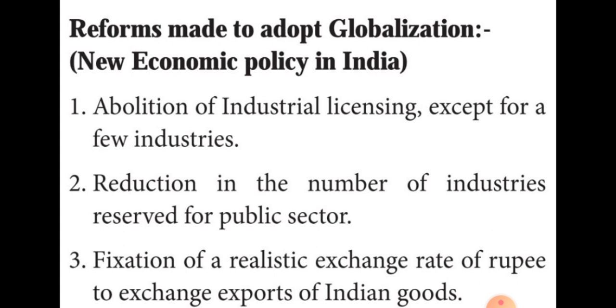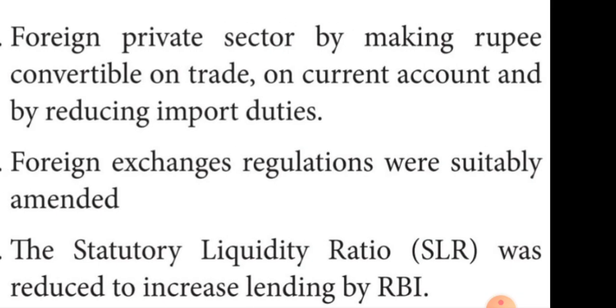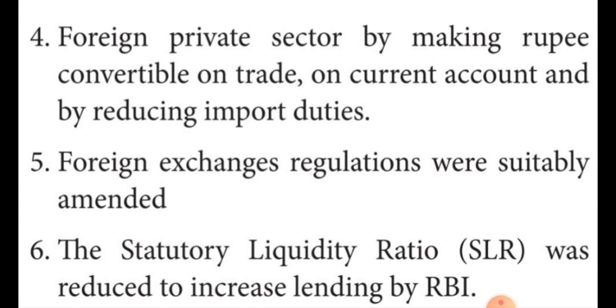Then thirdly, fixation of a realistic exchange rate of the rupee to encourage exports of Indian goods. That means for export areas, they fixed a real exchange rate. Then the fourth one is opening to the foreign private sector by making the rupee convertible on trade and current account and by reducing import duties. They changed some of the private trade sectors and also reduced the import duties. Then the fifth one is that foreign exchange was regulated.